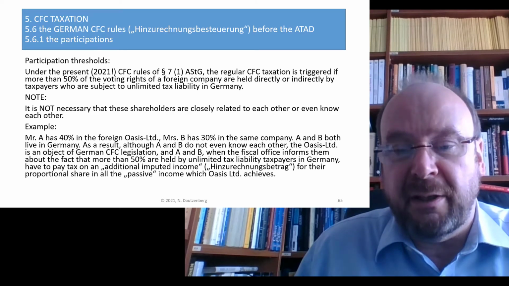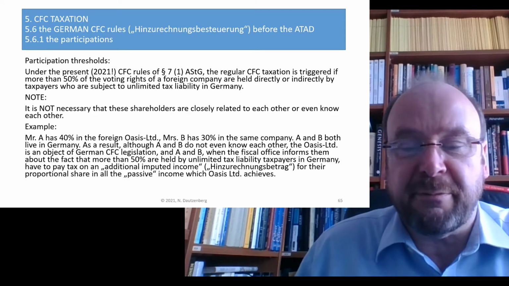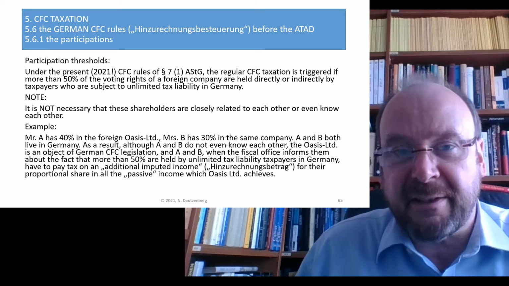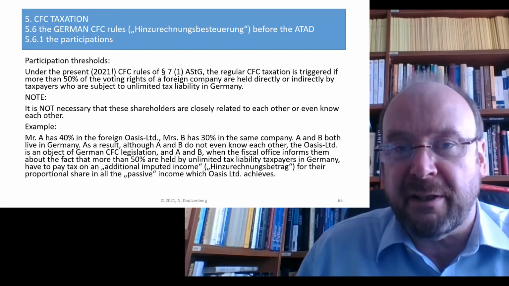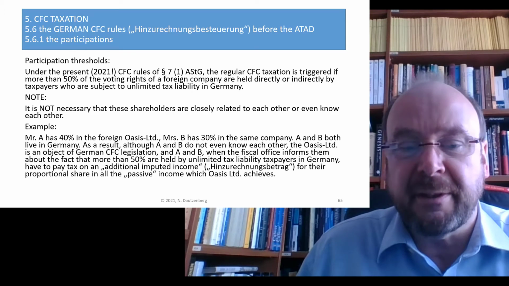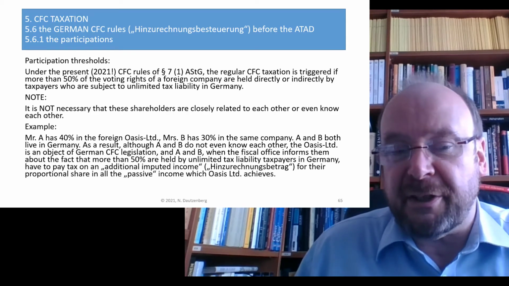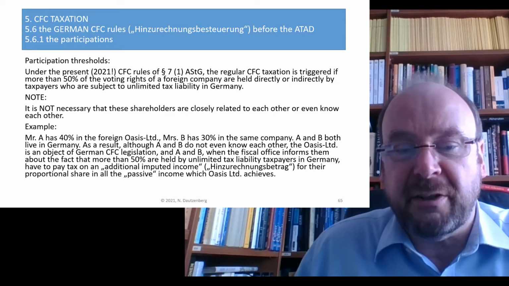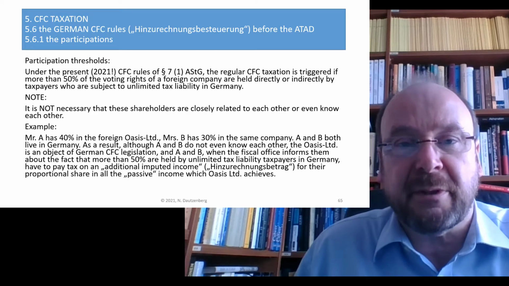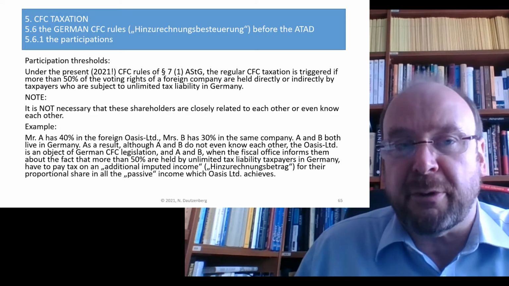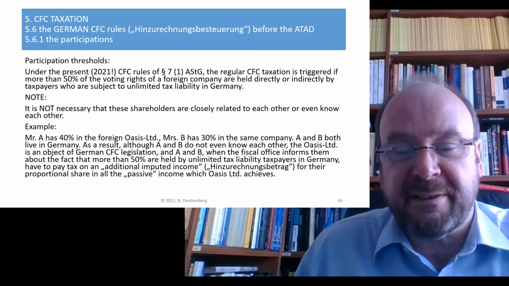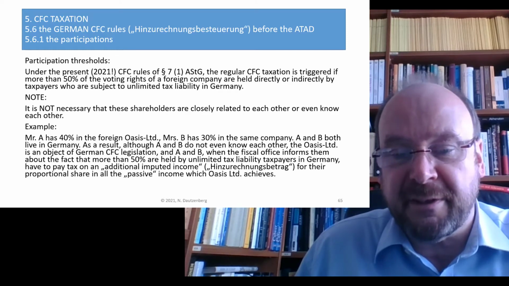So A and B, once they get the information from the fiscal office that their company is held to more than 50% by German-based taxpayers, they are both obliged to pay tax on an additional imputed income, the so-called Hinzurechnungsbesteuerung, for their proportional share in all the passive income of Oasis Limited.